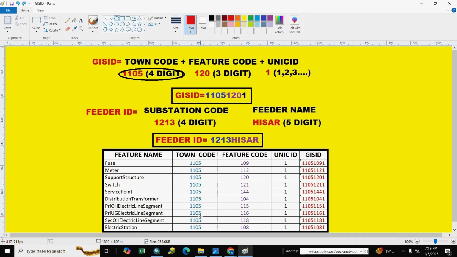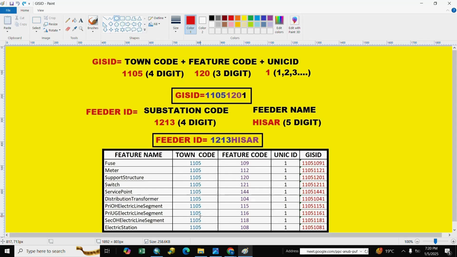Here is GIS ID. We calculate GIS ID in our utility feature. So how to make GIS ID? GIS ID is a combination of town code, feature code, and unique ID. Town code we take 4 digit, and feature code we take 3 digit, and unique ID 1, 2, 3, 4, and so on.